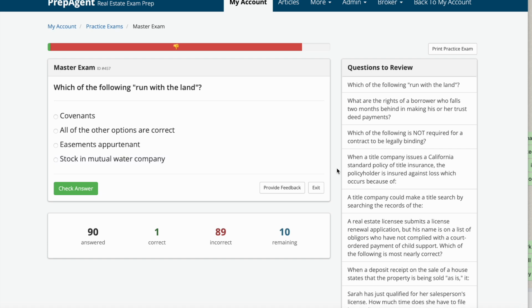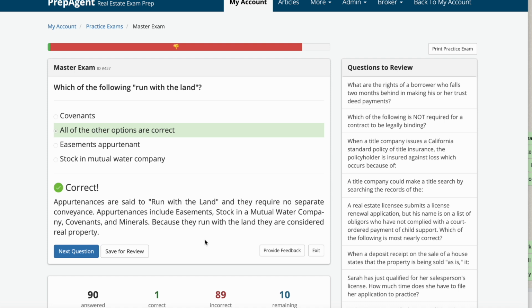Which of the following run with the land? A, covenants. B, all the other options are correct. C, easements, or D, stock in a mutual water company. The answer is all of the other options are correct.